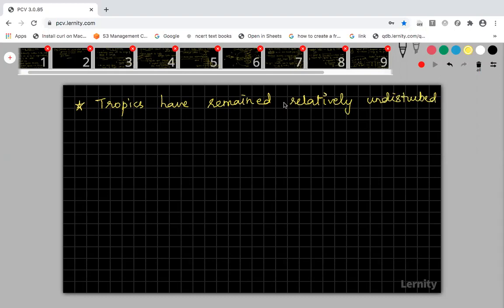The natural calamities will occur very, very rarely in this tropical region. But in temperate and polar region, it will not be like that. The environmental factors keep on disturbing the temperate and polar region.